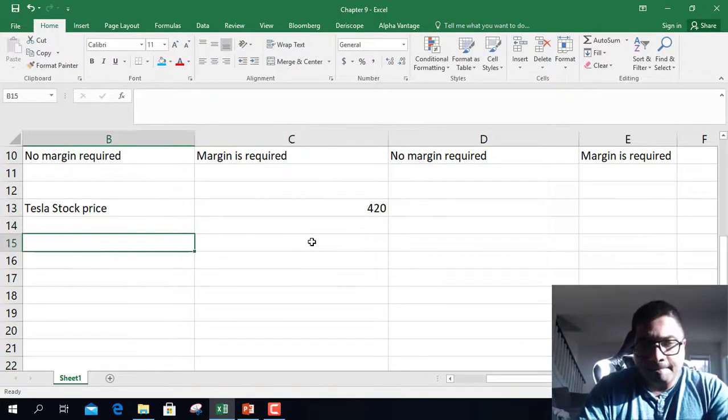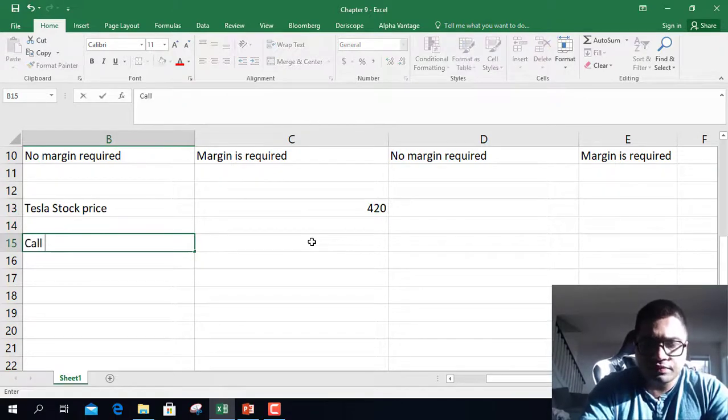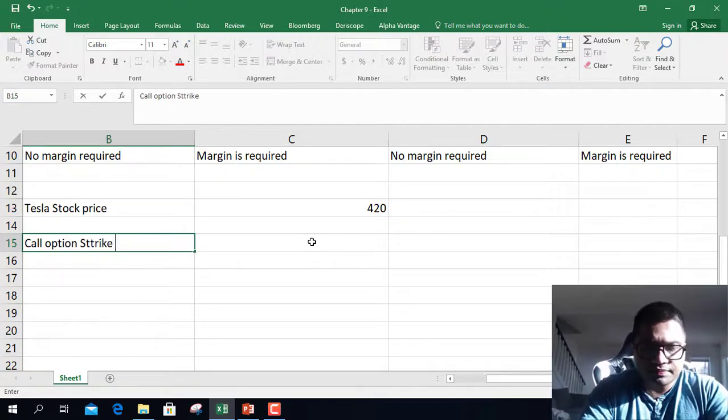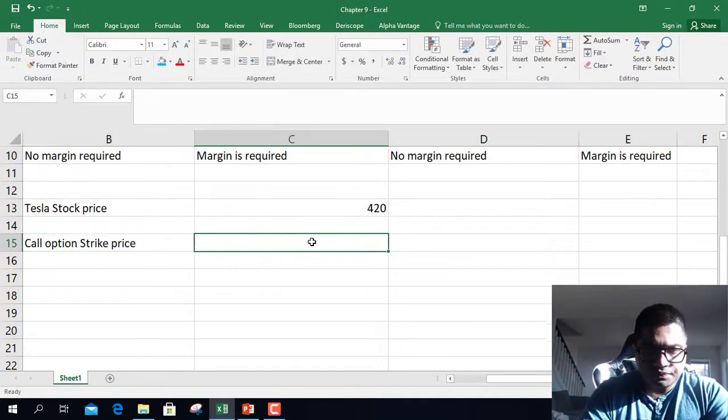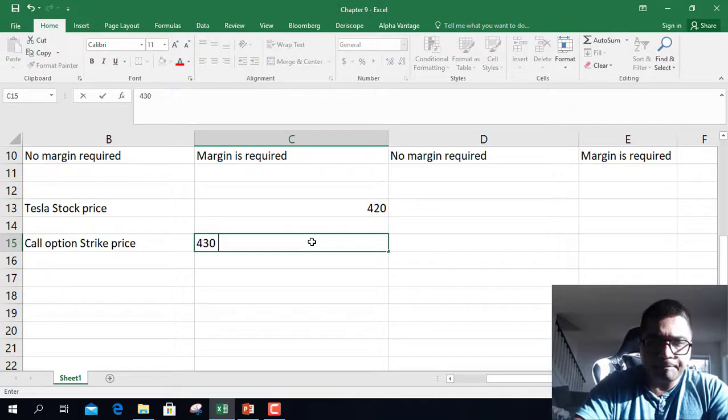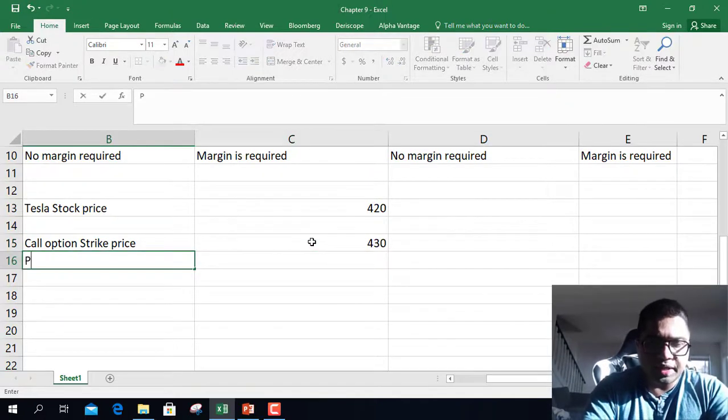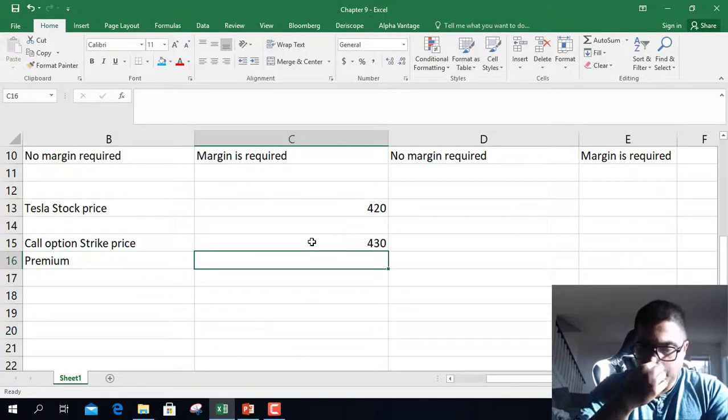You are looking at a call option having a strike price of 430 and a premium of, let's say, $5.